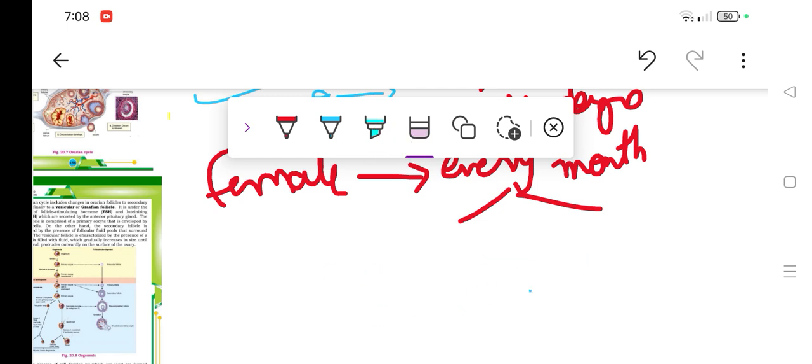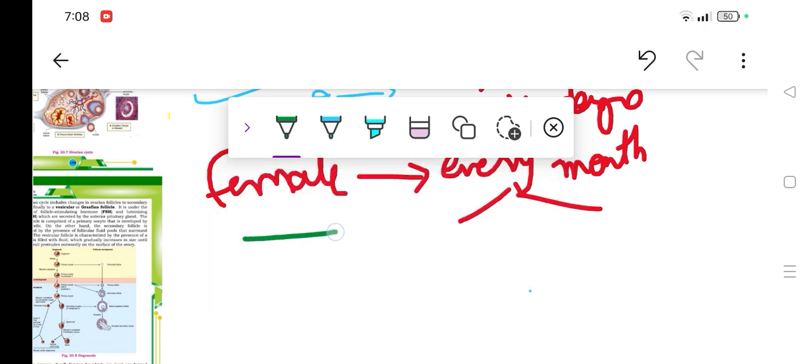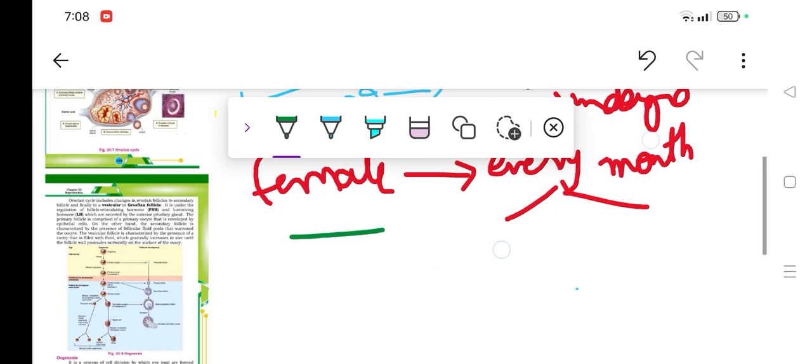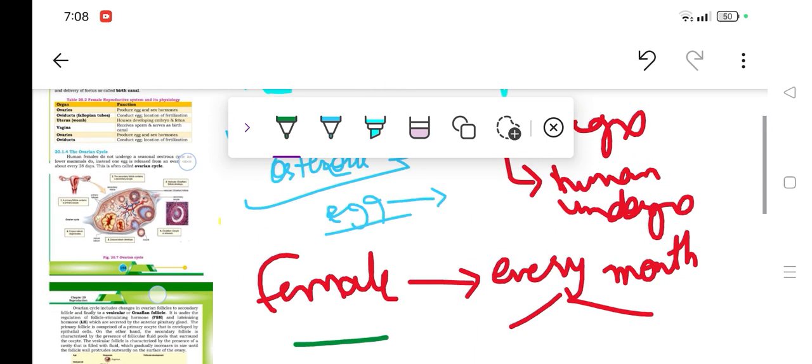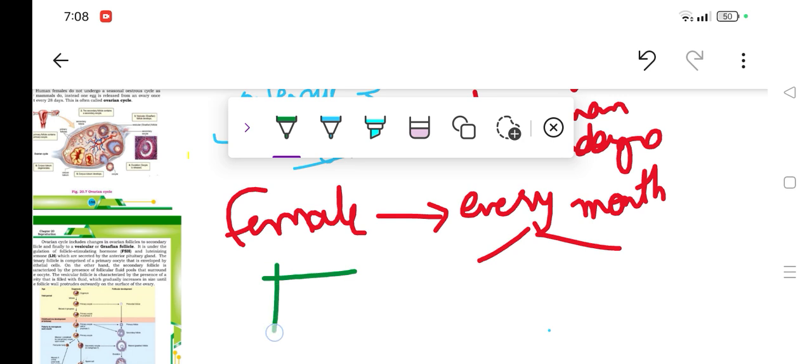Then comes what's next. The female releases an egg every month, alternating sides, and this entire process repeats in a cycle of about 28 days.